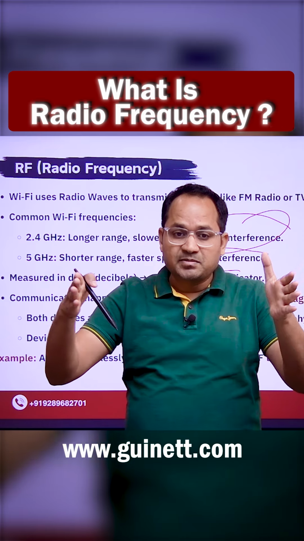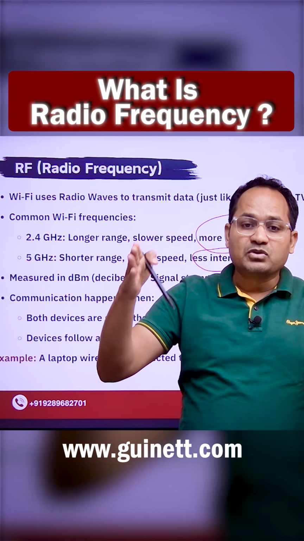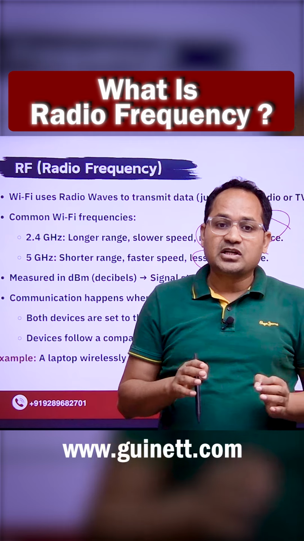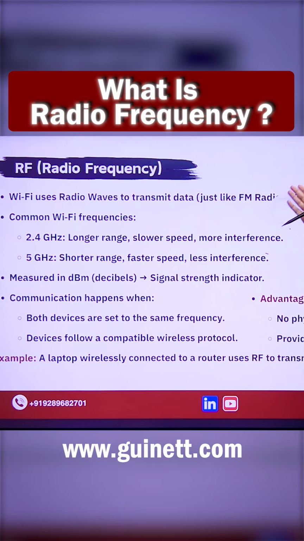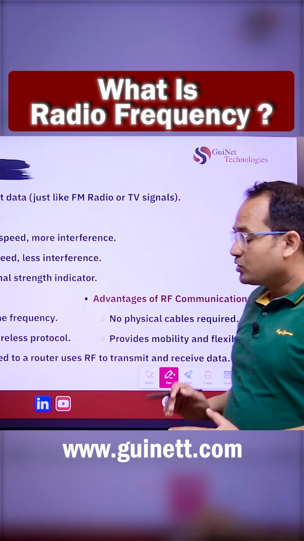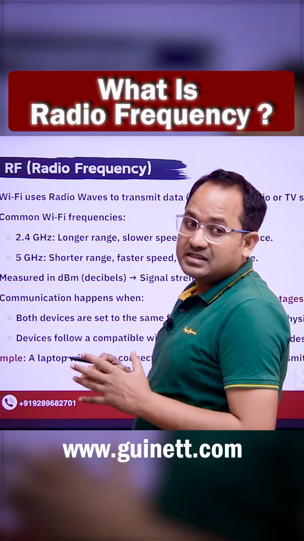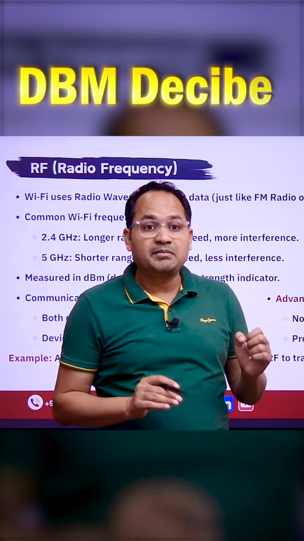But if you are just transmitting signals for a shorter period over a short distance, then there is less chance of collision. So that's why they have lesser interference, and they are going to serve for the higher bandwidth. Whenever you talk about any kind of signals, these signals are basically measured in dBm.